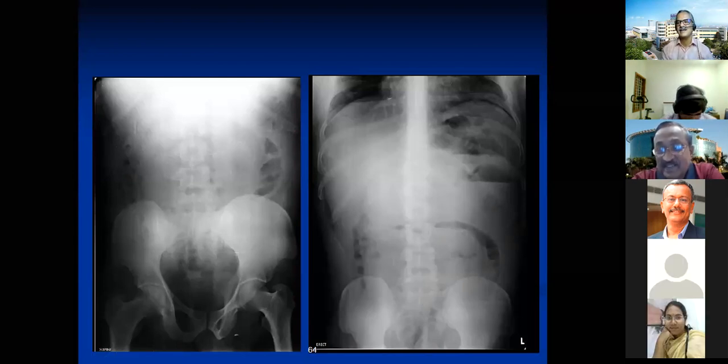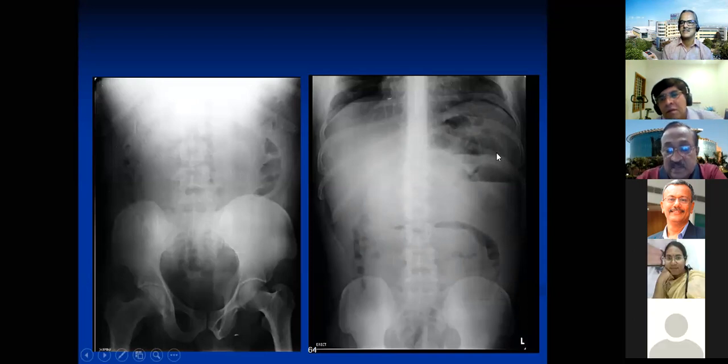Sir, on the left side X-ray, I can see air fluid levels in the periphery, sir. I fully agree with you. Normally, do you get air fluid levels like this here? No, sir. Usually not in periphery. Usually in small bowel obstruction in center, we will see, sir, most of the times. And if there's a rectosigmoid obstruction, you will get more colon here, no? Colon. Typical descending colon, transverse colon, etc.